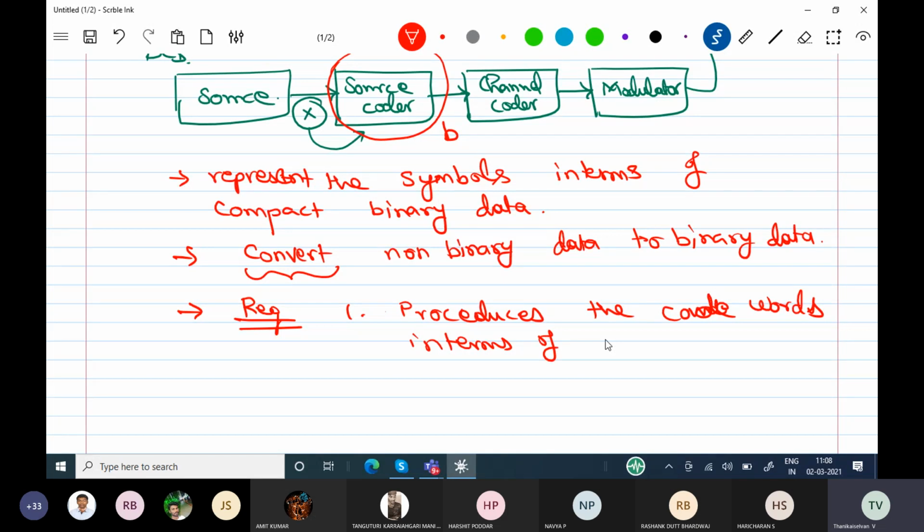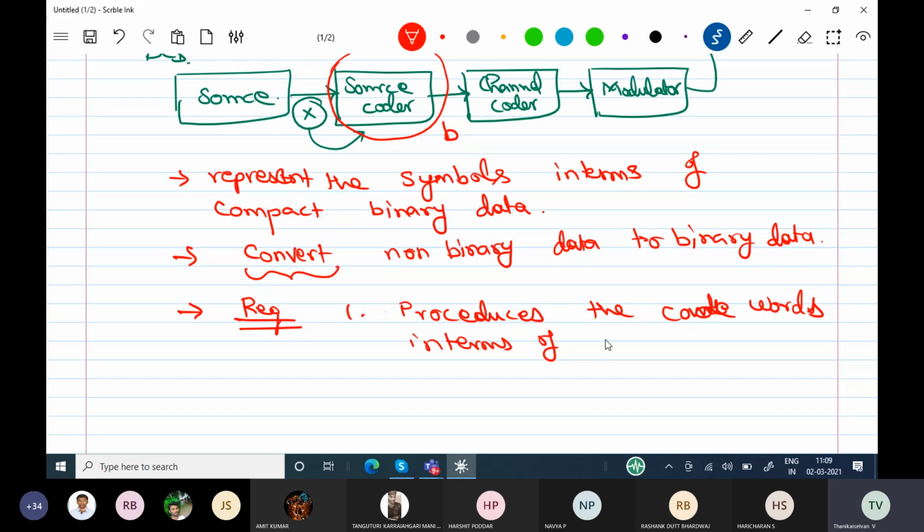Whatever non-binary data is coming will be converted into binary. That's all. Non-binary input and non-binary output are also possible, which we will see later. At present, source coding is a process used to represent the symbols in terms of compact binary data. Simply, the source coder is used to convert non-binary data to binary data.